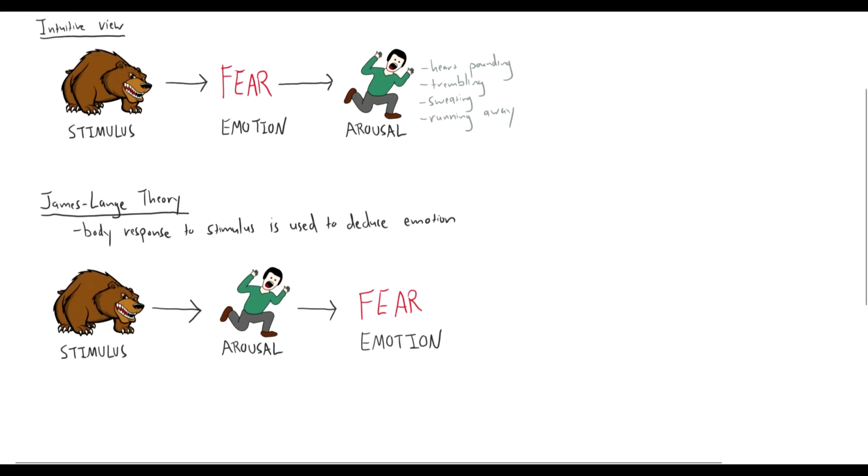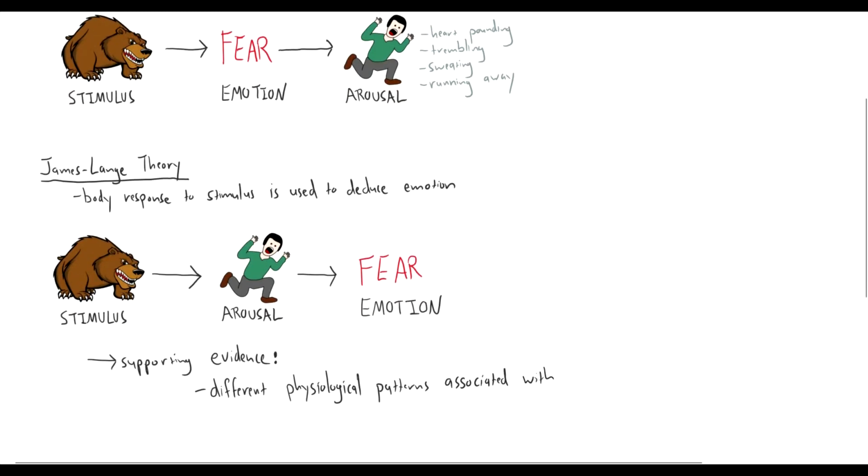So what evidence supports this hypothesis? Well, we can look at the physiological patterns associated with emotions, and we see that different patterns are associated with different primary emotions. When we're talking about these patterns, we're talking about changes in heart rate, changes in blood pressure, changes in the brain regions that are activated, all sorts of body changes. So different body changes for different emotions.